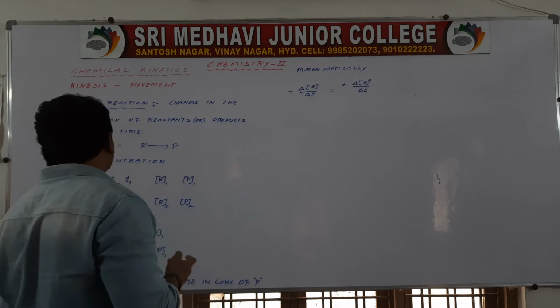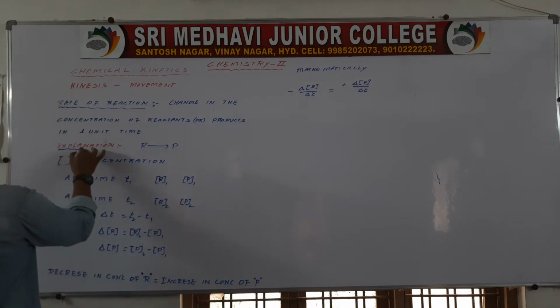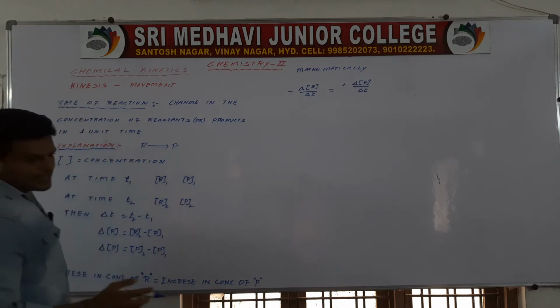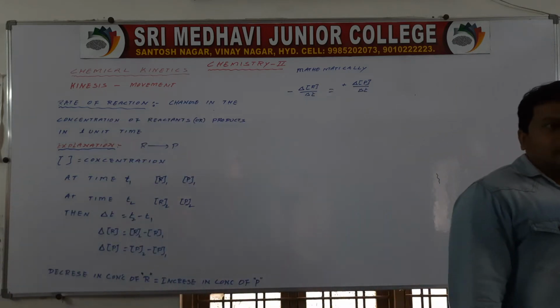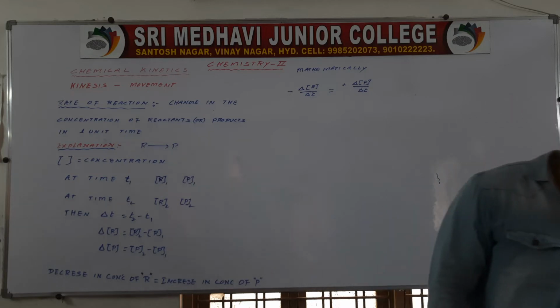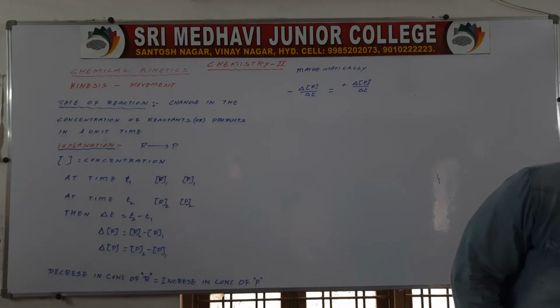This is nothing but the explanation for rate of reaction. So we may write the rate of reaction for the given equation.